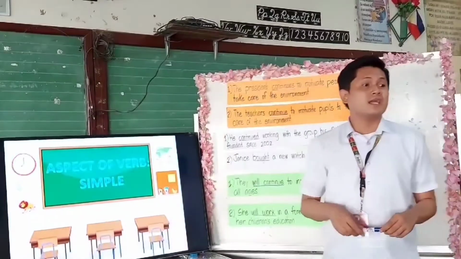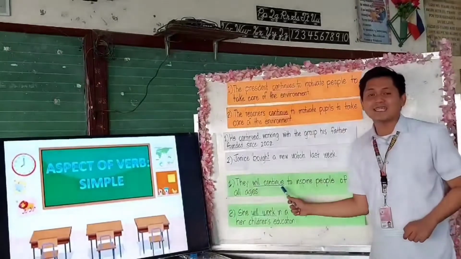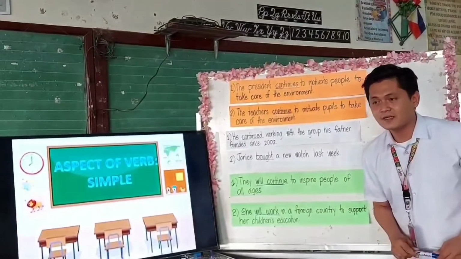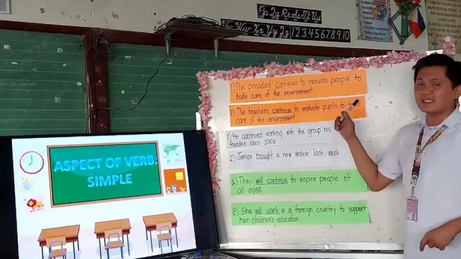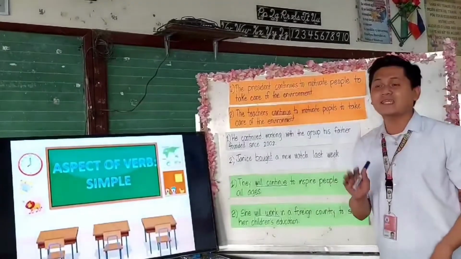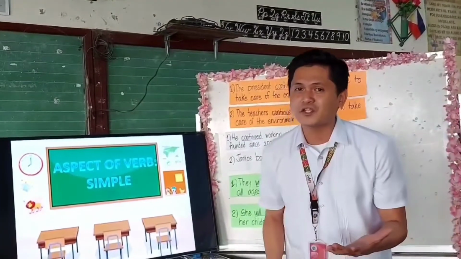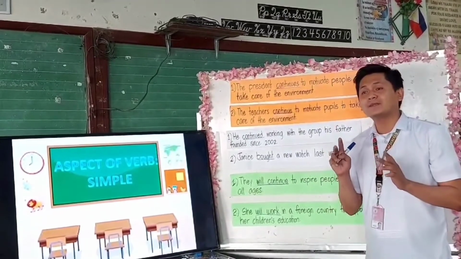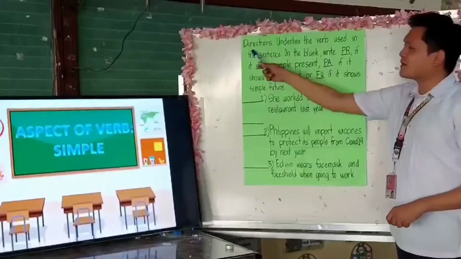The underlined word is will continue. And this sentence is an example of what? Okay, very good. It's an example of simple future tense. The rule states that to form the future tense of the verb, we have to add the word will plus the base form of the verb.